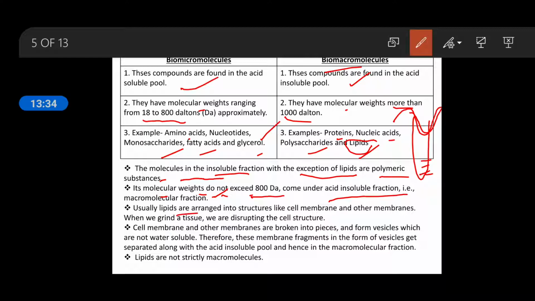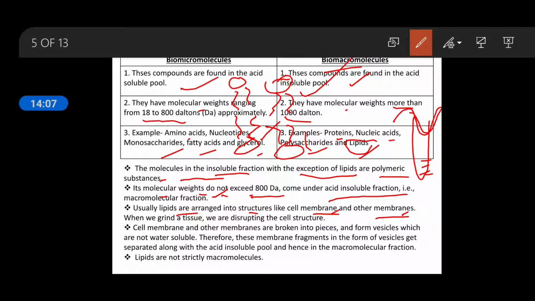Usually lipids are arranged into structures like the cell membrane and other membranes. We have discussed the cell membrane. The cell membrane is made up of a phospholipid bilayer, we have just studied that. So phospholipids, these are the lipids. All the true membranes are made up of lipid plus protein. So lipid is usually associated with the cell membrane and other membranes.